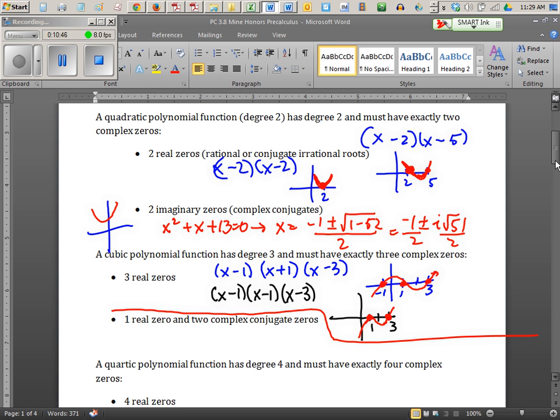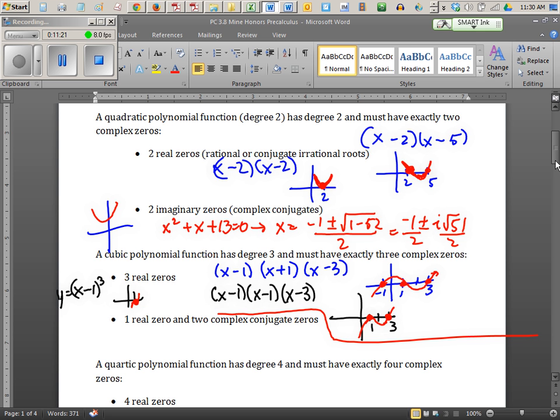That can happen. So let me show you an example of that. What if it was x minus 1, x minus 1, x minus 1? I know this is very small space. In other words, what if it's just x minus 1 to the third? Didn't you have a flashcard for x cubed? This is just shifted to the right by 1, right? Okay, so this graph is really simple. This graph just passes through 1, like that. So how many x-intercepts do you see?